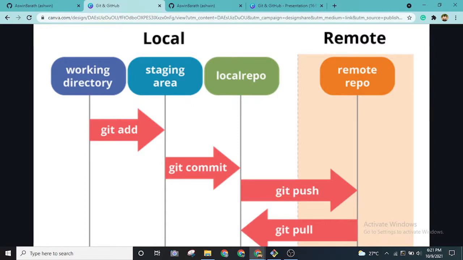Let's say you are building a website, you are using your HTML files, CSS files, you are saving them in a folder, right? That folder is called a working directory. After installing Git, you will be performing multiple Git commands like git add and git commit.